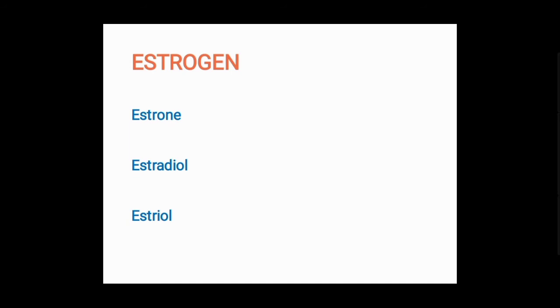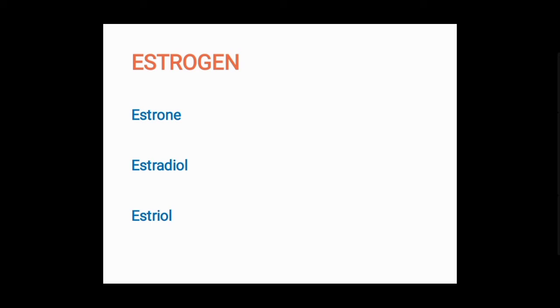The next one is estrogen. Estrogen is a hormone that plays various roles in the body of females. It helps develop and maintain the reproductive system and female characteristics. There are different types of estrogens: estrone, estradiol and estriol.